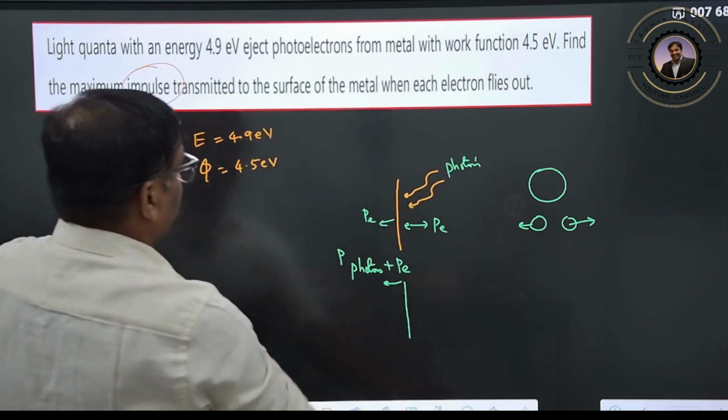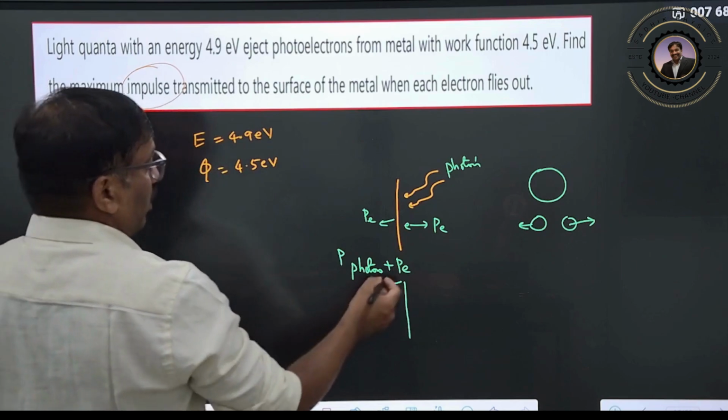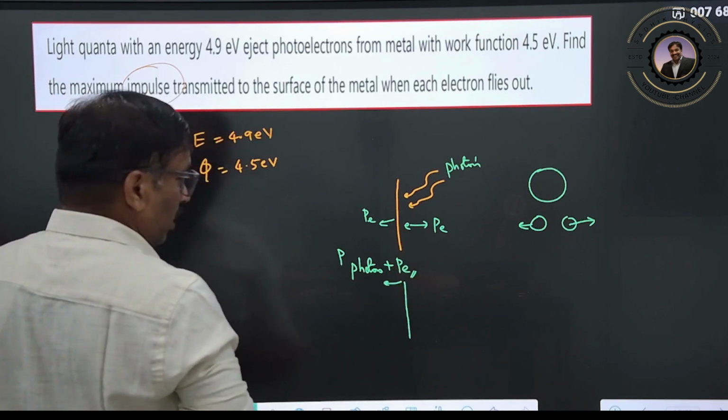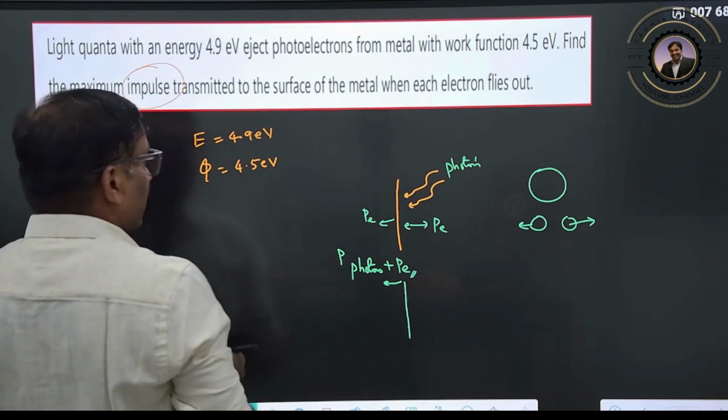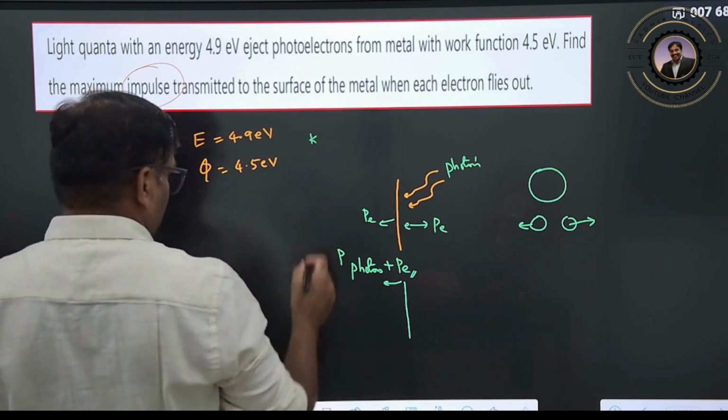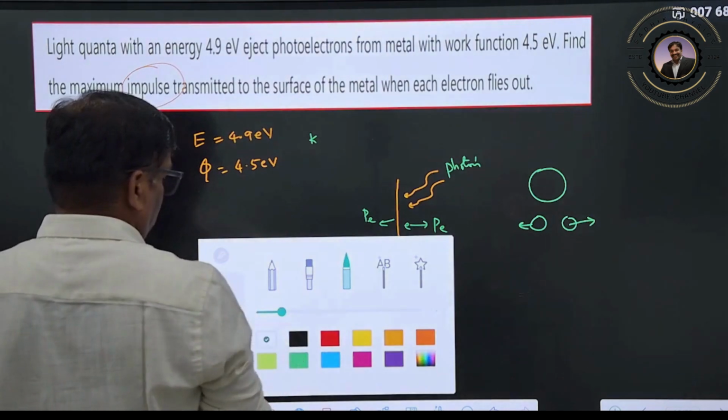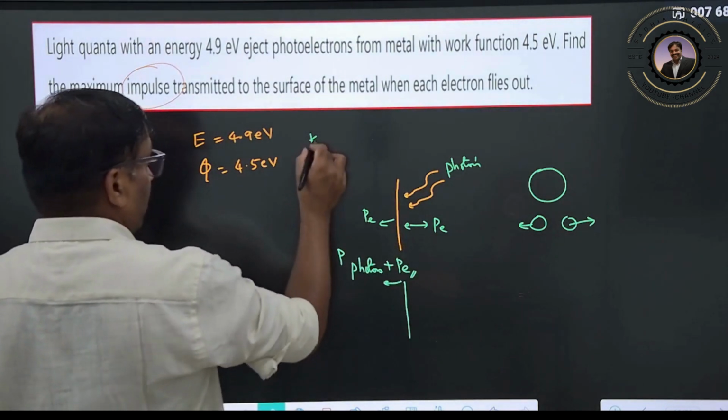Now first of all we can calculate the kinetic energy of the electron. What is the kinetic energy of the electron? Very easily you can solve it.